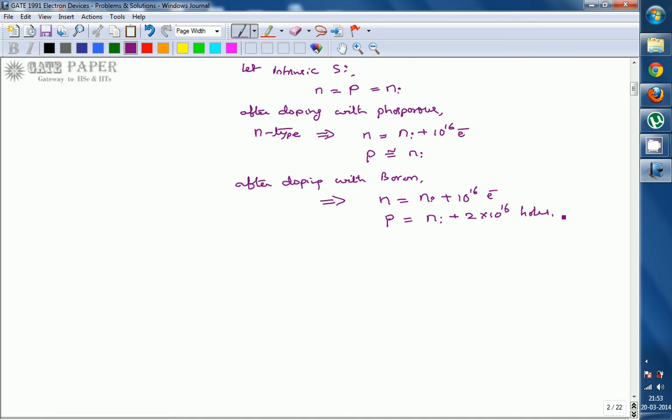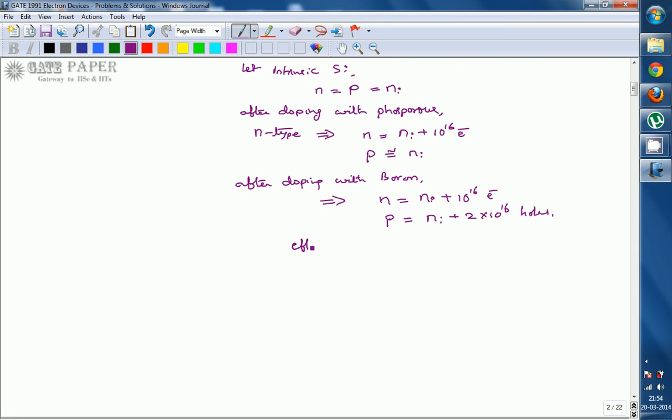And if you are thinking whether it is going to be a semiconductor, Ni will be the same. Out of this, 10 power 16 electrons and 2 into 10 power 16 holes. So 1 electron plus 1 hole combination is going to be treated as neutral, because electron is negatively charged and hole is positively charged. So electron hole combination is nothing but neutral. So 10 power 16 electrons are nullified by the 10 power 16 holes. So the remaining holes are going to be again 10 power 16.